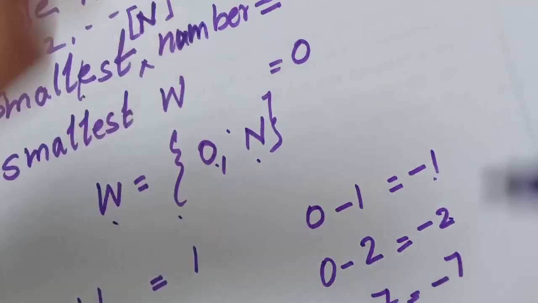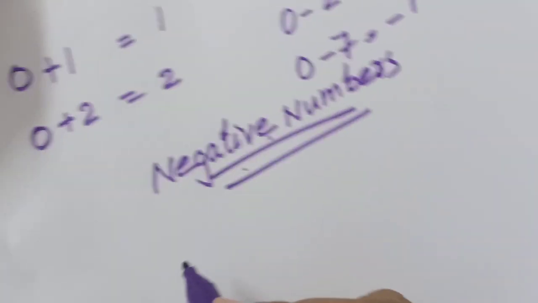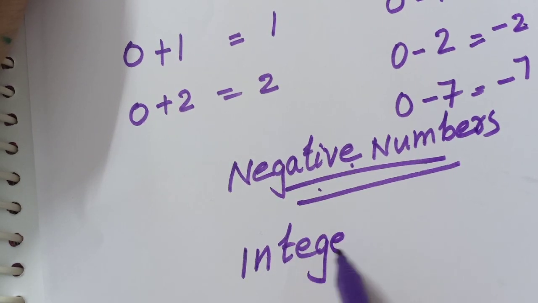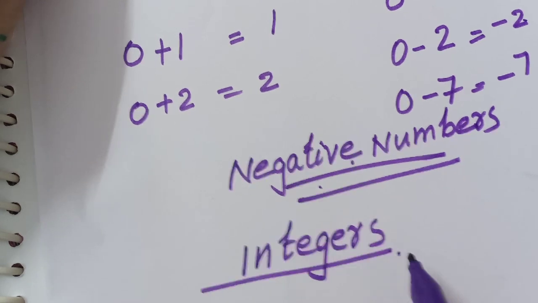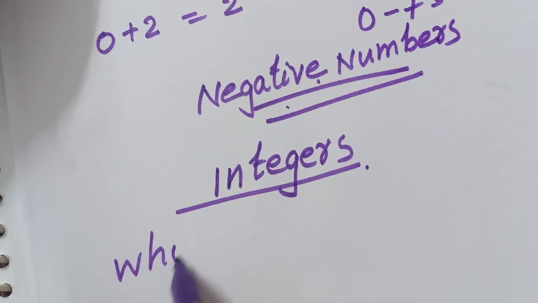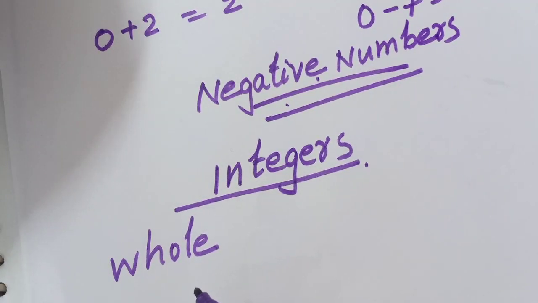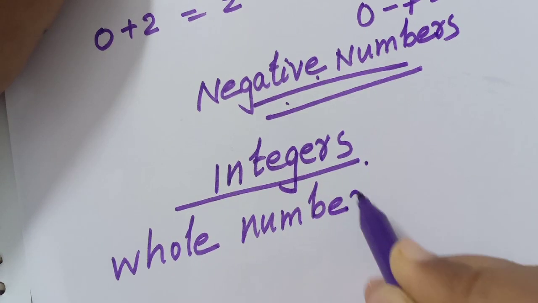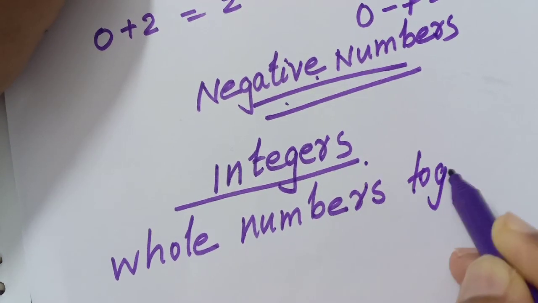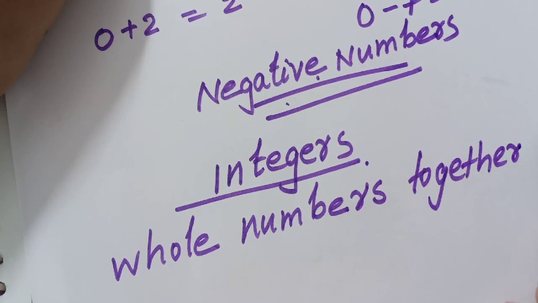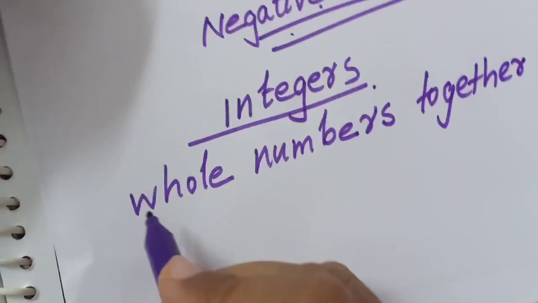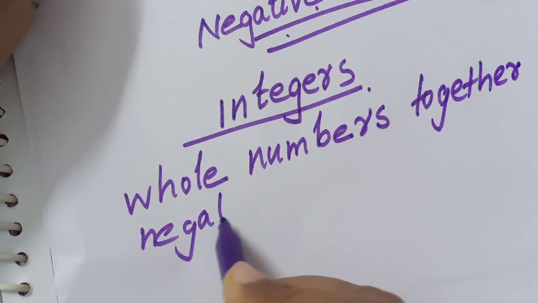So these negative numbers come in a special group of numbers known as integers. What is it? Integers. So what are integers? Already we know that whole numbers mean 0, 1, 2, 3, etc. So whole numbers together with negative numbers are called integers.